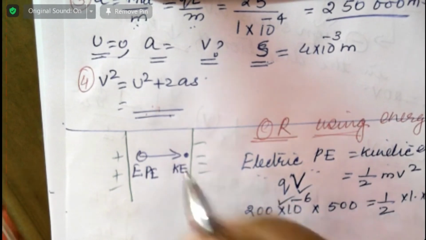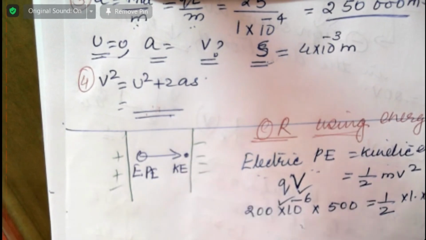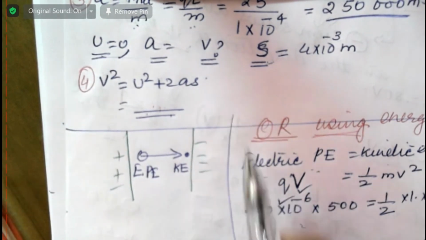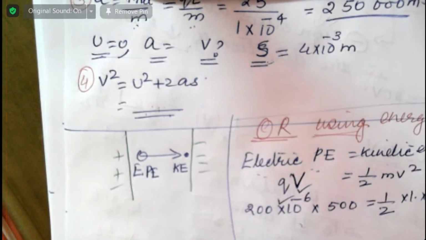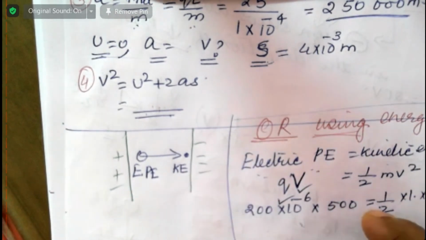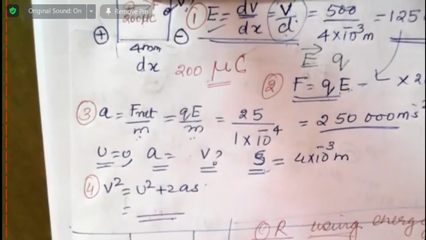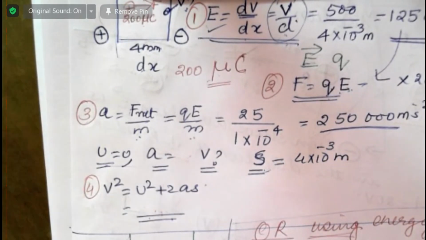This is easier than this, and this v should be the same. Okay, so please be aware of both situations. This is one way and this is using energies. With this, we finish electric field. Next class, we are going to do capacitors.